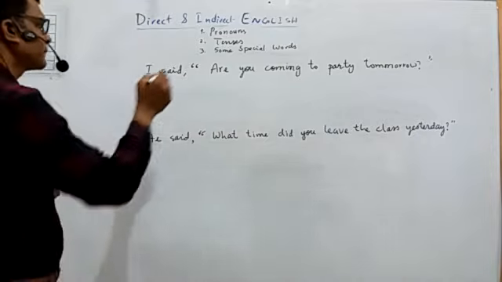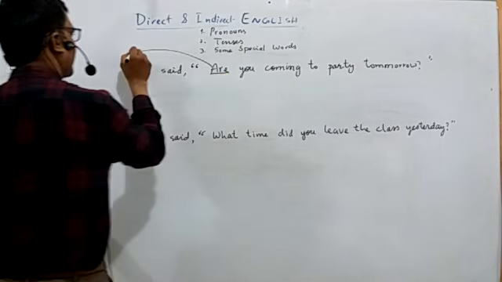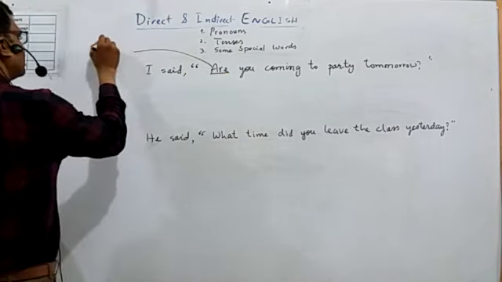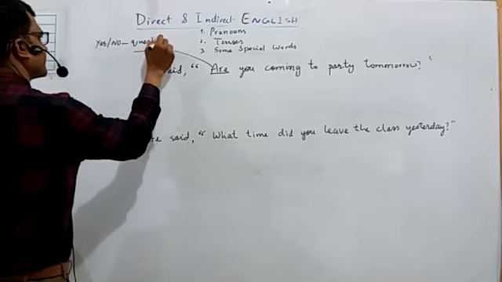It's quite simple. All the questions that start with a helping verb are called yes-no questions.